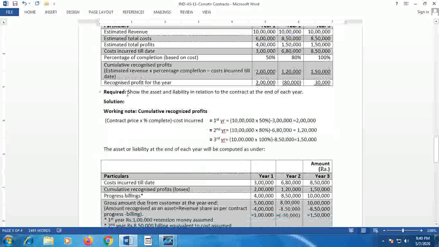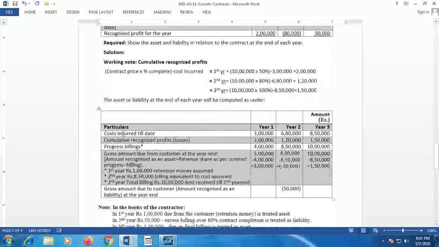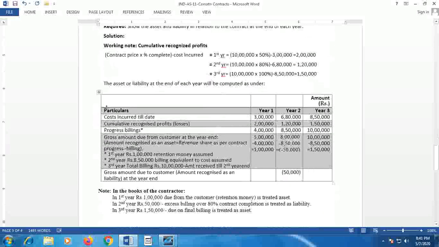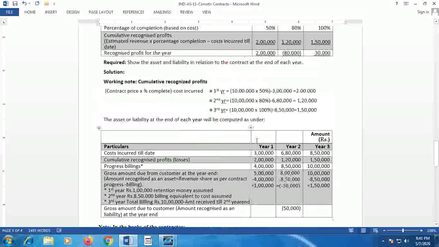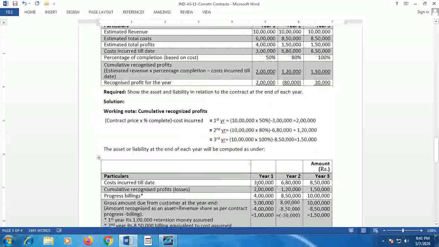Now, you are required to show the assets and liabilities in relation to the contract at the end of each year. So that is presented here as follows. The assets and liabilities at the end of each year will be computed as under: first year, second year, third year. Cost incurred till date, as given in the problem, is 3 lakh, 6,80,000 and 8,50,000. Cumulative recognized profit, as calculated here for the first year, second year and third year, is 2 lakh, 1,20,000 and 1,50,000.